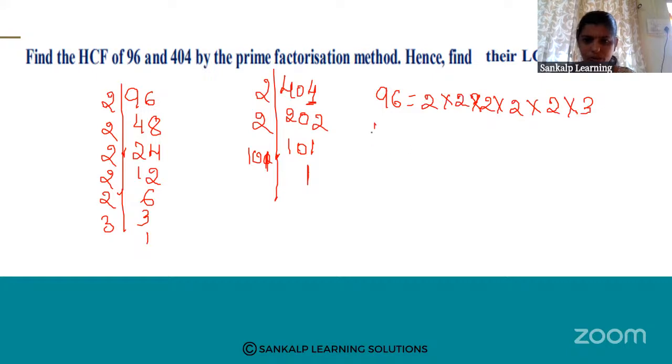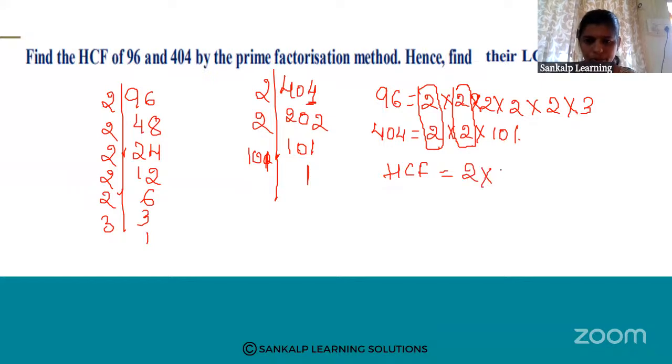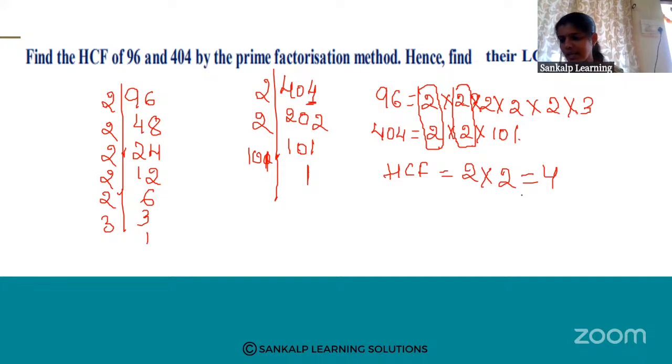And 404 is 2 into 2 into 101. So here 2 is repeating, here also 2 is there, here also 2 is there. That means HCF is 2 into 2, that is 4.